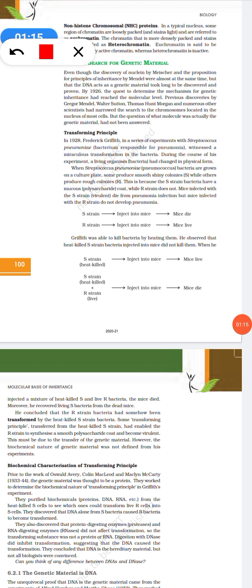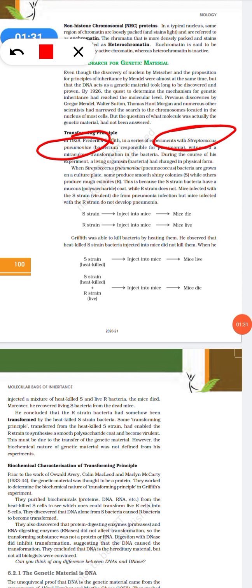Frederick Griffith performed a series of experiments using the bacterium Streptococcus pneumoniae, which causes pneumonia, and transformation was seen.